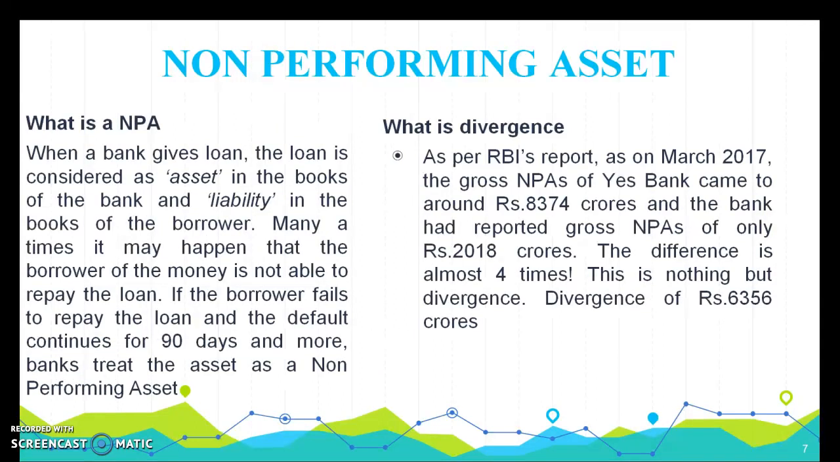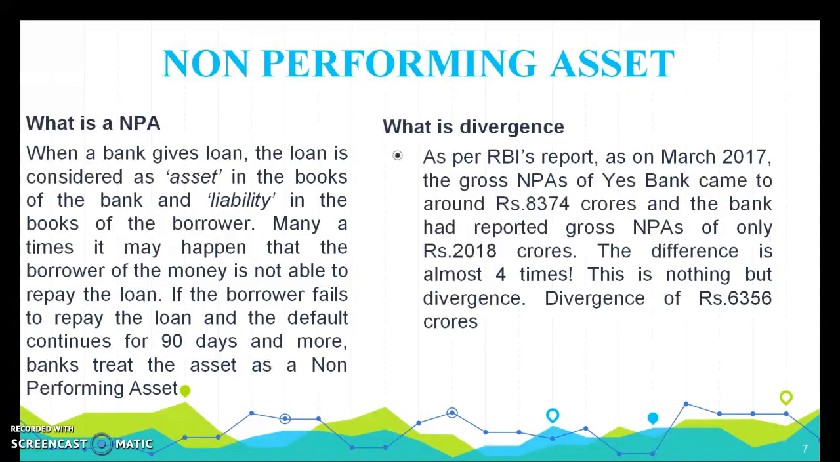So, non-performing assets. We are here to see the non-performing assets that existed in S Bank, and what is a non-performing asset. When a bank gives a loan, the loan is considered to be an asset. Every loan provided by a bank is generally considered an asset for the bank and a liability in the books of the borrower. Many times it may happen that the borrower of the money is not able to repay the loan.